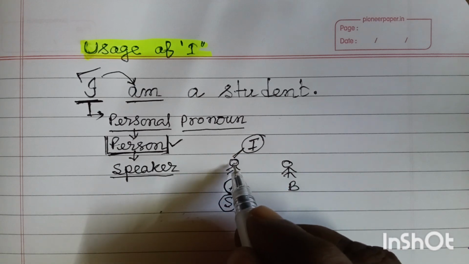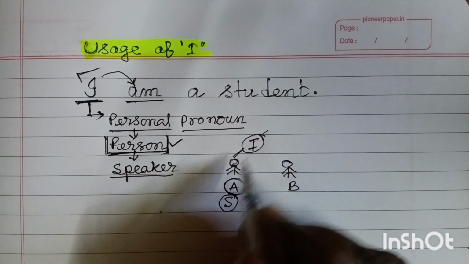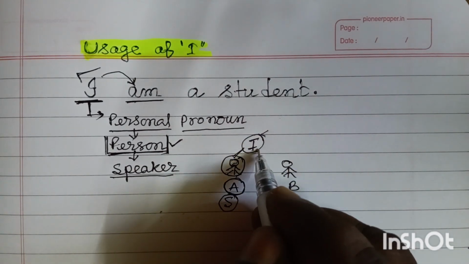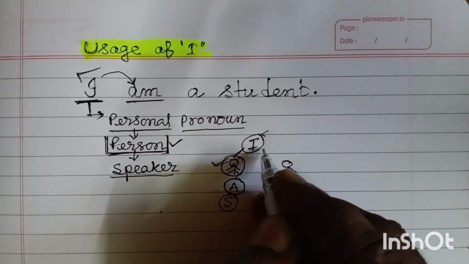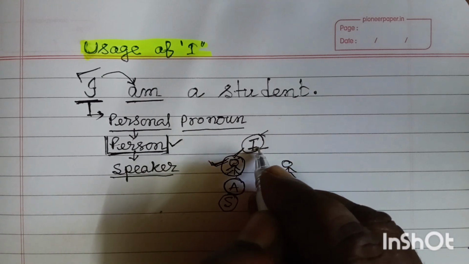That means whenever this particular word "I" represents the speaker himself, at that time it is a pronoun. As it is representing a person, that is why it is a pronoun, and as it is a person, it is a personal pronoun.